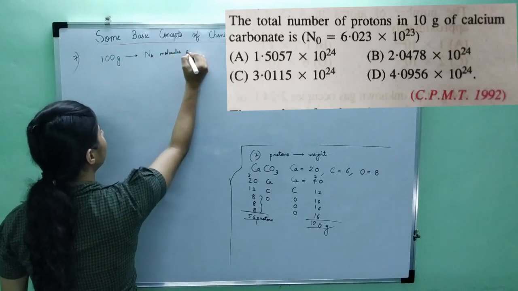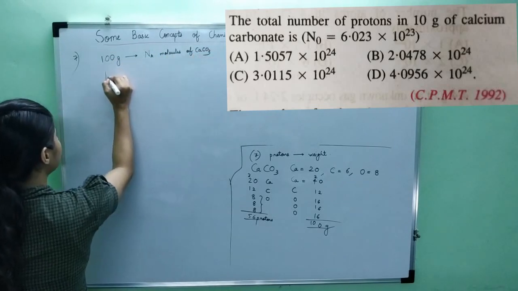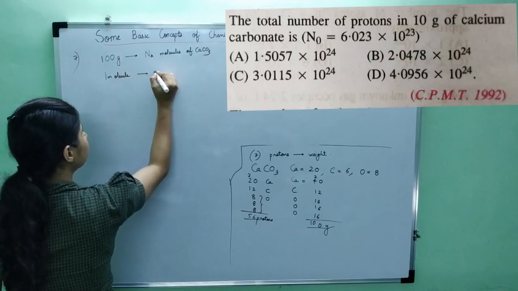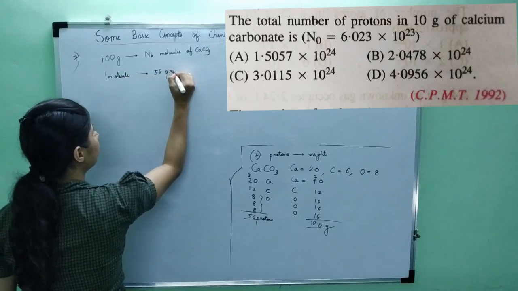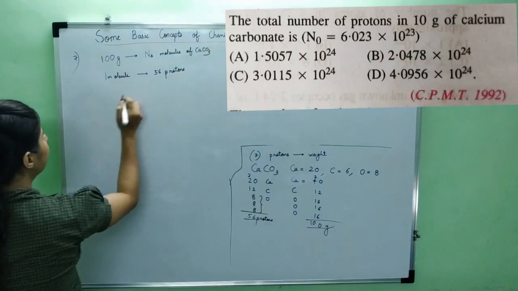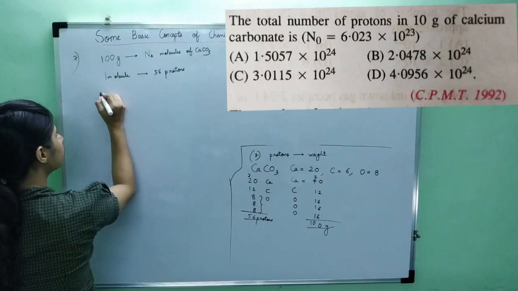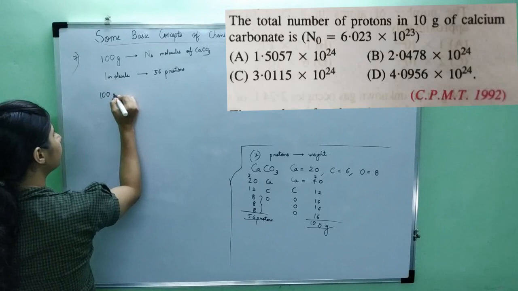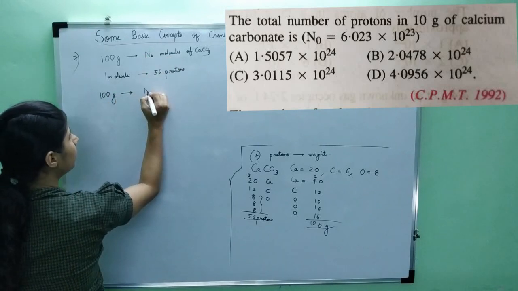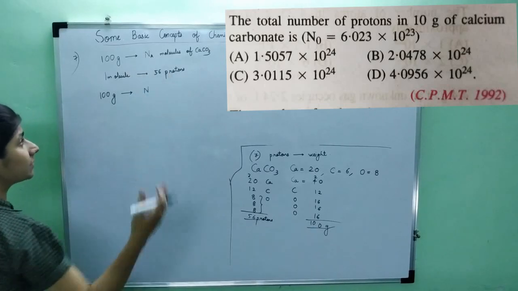of calcium carbonate, right? But then I know that one molecule of calcium carbonate contains how many? 56 protons. Okay, which is what I have solved here. Now, any molecules will contain how many protons then? 56 into any protons. So 100 grams will contain how many protons? This is molecules. So to find protons, what I'll do? One molecule contains 56. Any molecules will contain 56 into any.